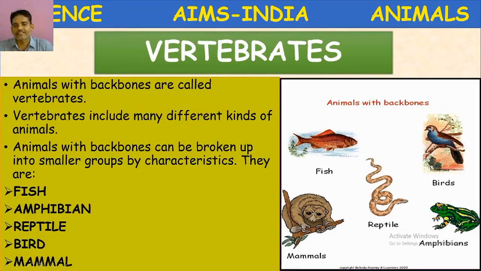Next, reptiles. Reptiles are the animals which live on land, and some of the reptiles live in water. These animals possess rough and scaly skin. They respire with lungs. Birds. Birds possess hollow bones in their body, and the body is covered by light feathers. Some of the birds can fly.